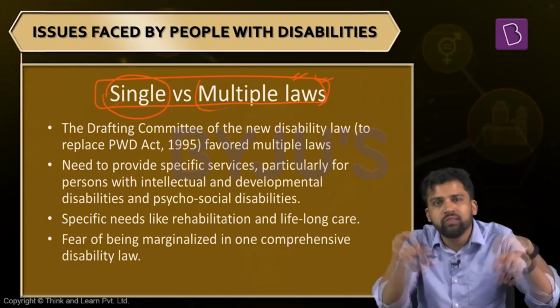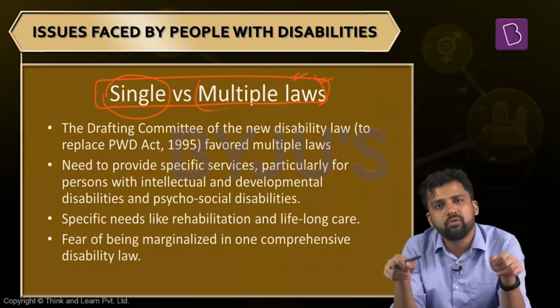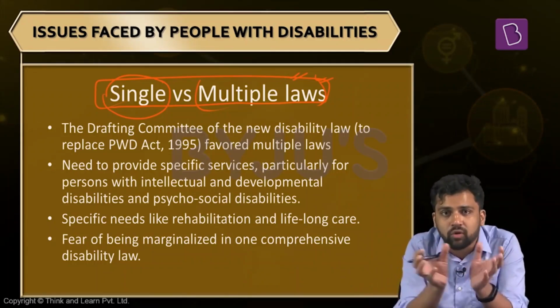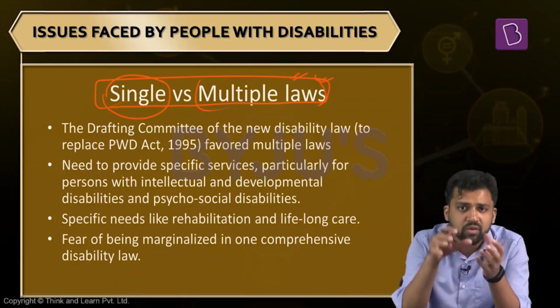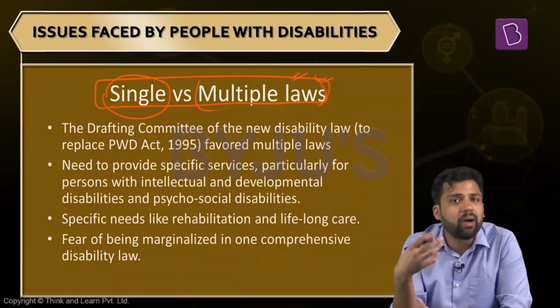If you are having multiple laws, then you are creating multiple institutions, multiple authorities to handle the issues that people with disabilities face. When you are having multiple institutions, there can be clashes and conflicts among them. So a better way is having one single overarching law, one authority to handle all these things. This was suggested by some commentators, but it was not taken up.